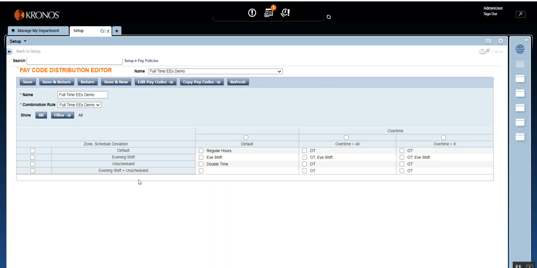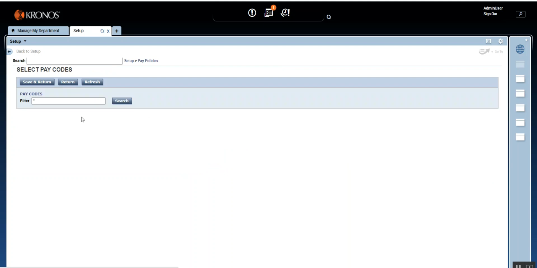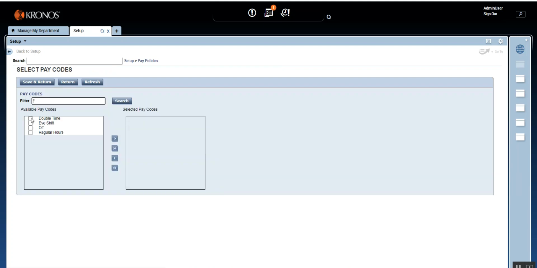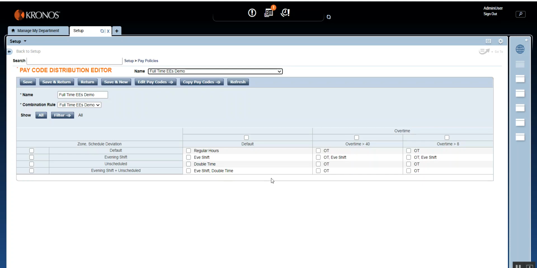What pay code do you want to give if these two situations happen but no overtime? So if evening shift and unscheduled day happen, you might pay them both evening shift as well as double time, unless in the combination rule you have defined the precedence, which gets paid over the other, who wins. Again, if it's a tiebreaker, then it will be unique and you need to assign the pay codes likewise.